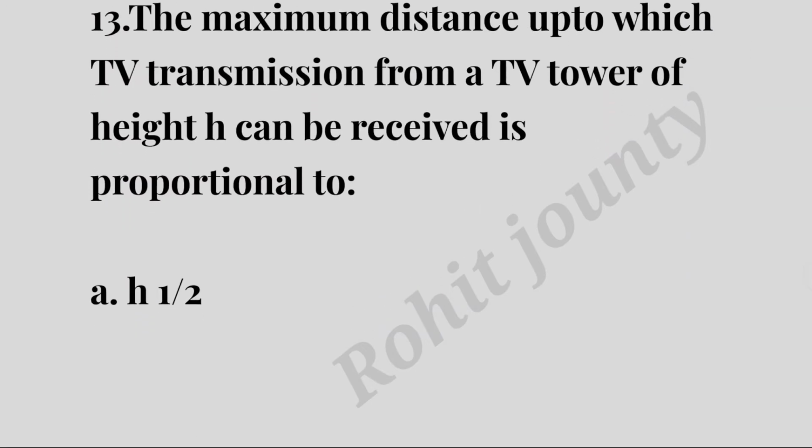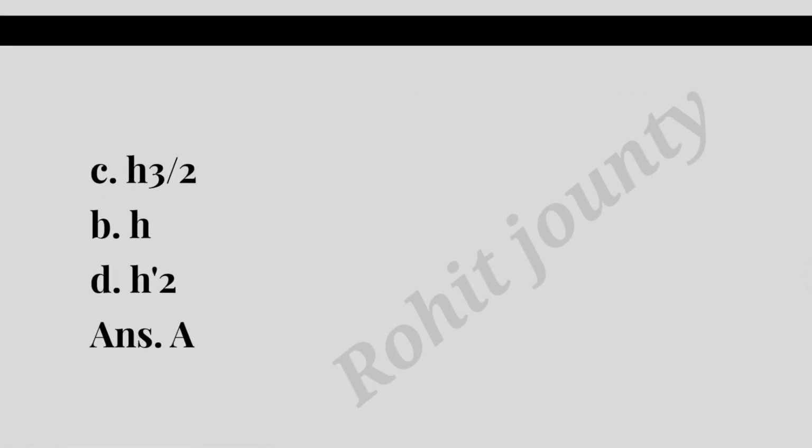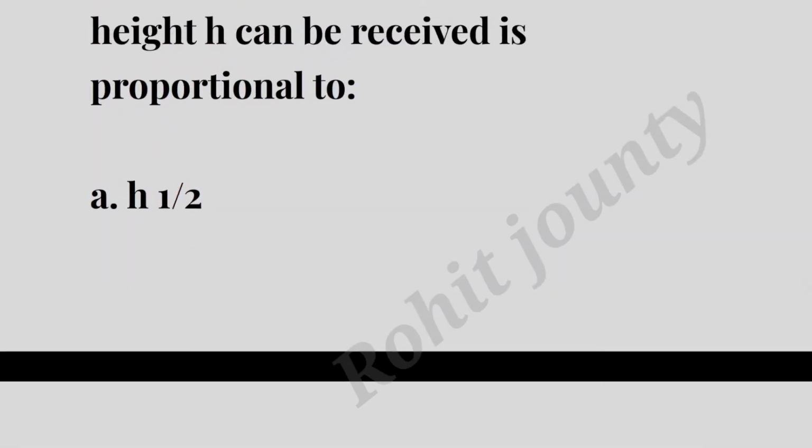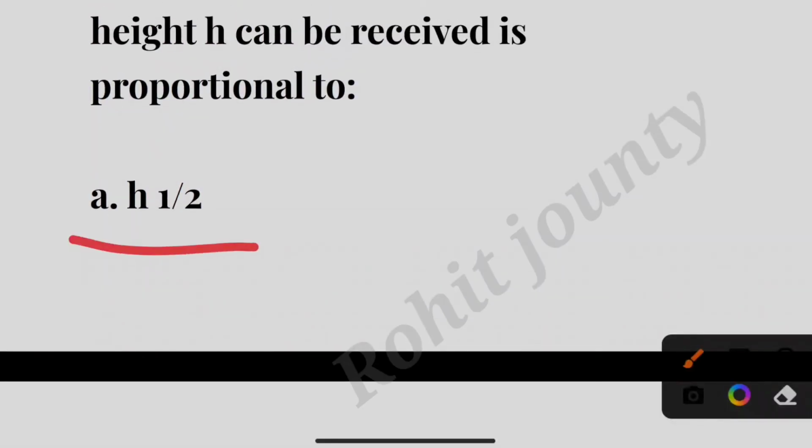Question number 13. The maximum distance up to which TV transmission from a TV tower of height h can be received is proportional to: option A, h to the power 1/2; option B, h to the power 3/2; option C, h; option D, h squared. The correct answer is option A, h to the power 1/2, is the proportional to h.